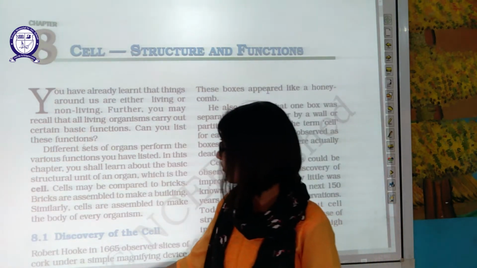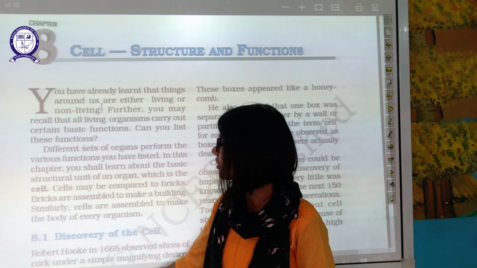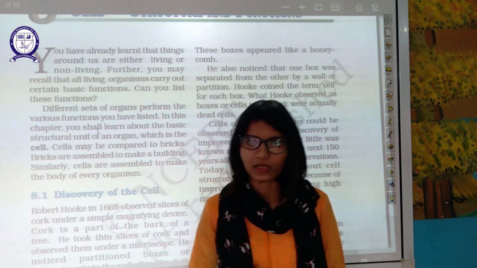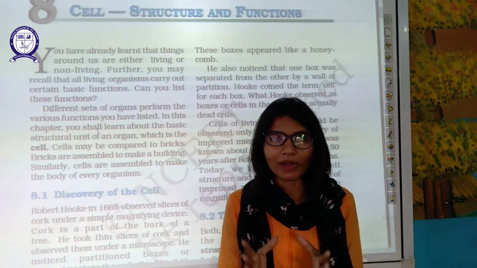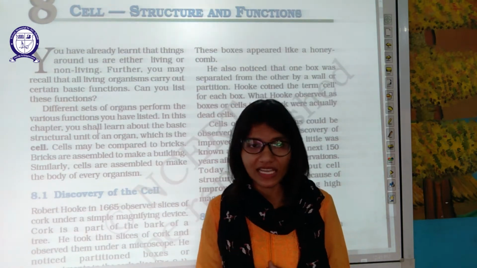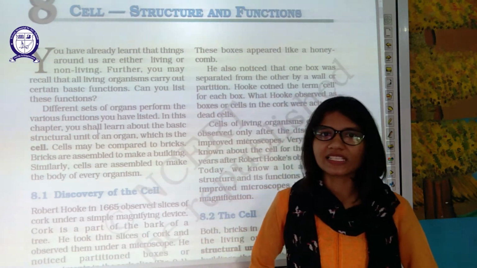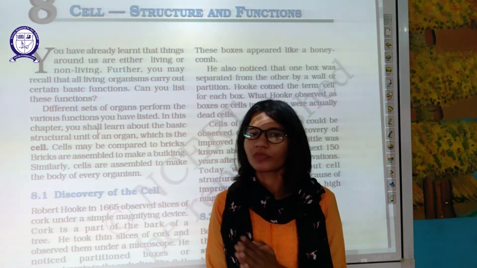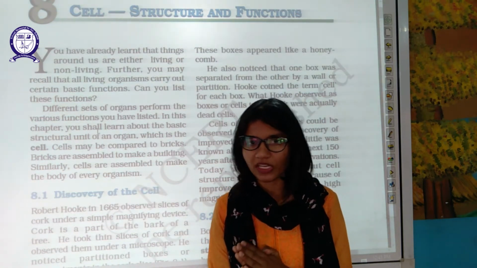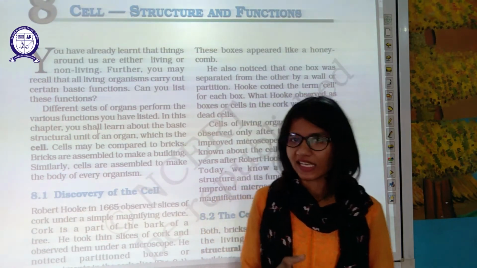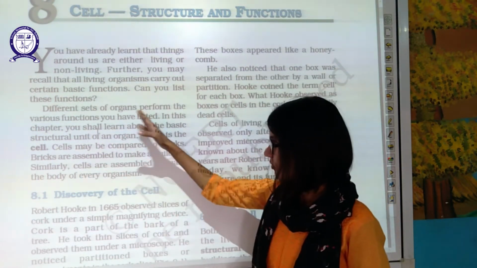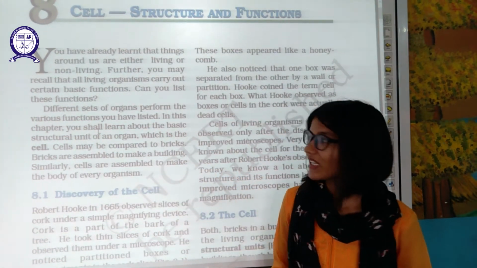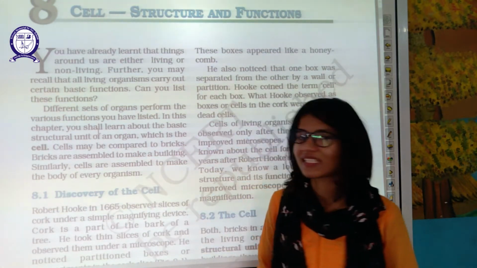Now further we will recall all the living organisms carry out basic functions. To carry out those basic functions, all living organisms need proper management, and all this happens inside the cell. So all living organisms need this cell to perform the basic functions. Can you list some of these functions? Those functions were digestion, respiration, and we have covered all those functions in your class 7th, right? Different sets of organs perform the various functions you have listed. In this chapter you shall learn about the basic structural unit of organs, which is the cell.